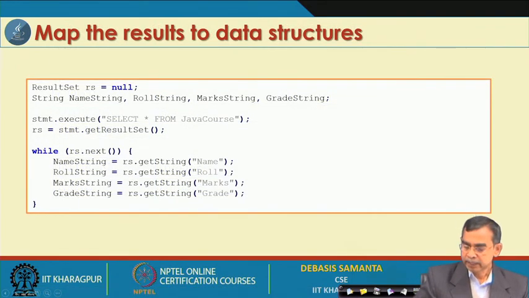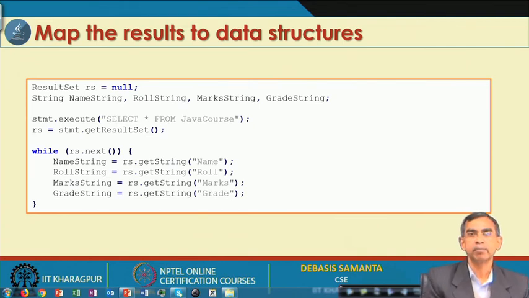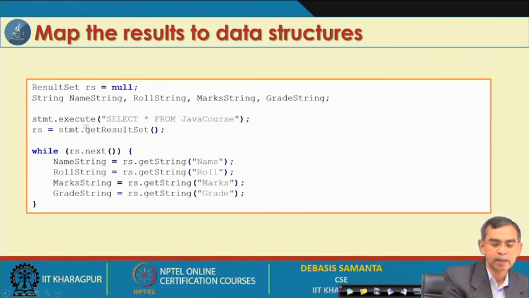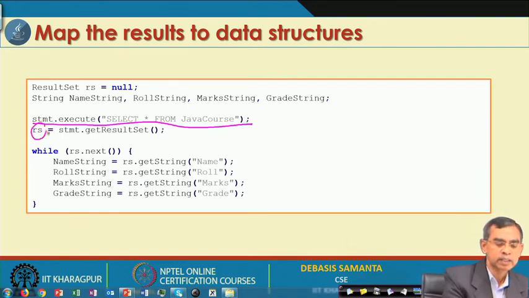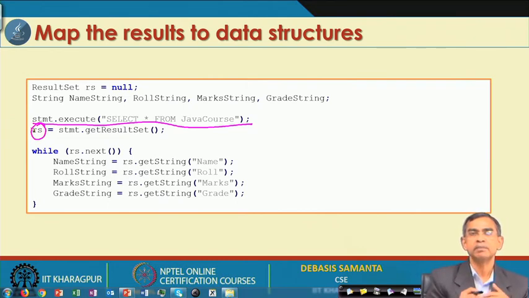Now, here is an example, let us see how the result set can be processed. Assuming that the connection is maintained, the JDBC driver has been loaded and a connection is established, we are now executing the statement. Suppose this is the statement that we have executed: select star from Java course. As you know, if the database contains certain records, it will give all the records that are there in the table. So, all the records will be stored into this RS object. The RS object is basically the entire set of rows.